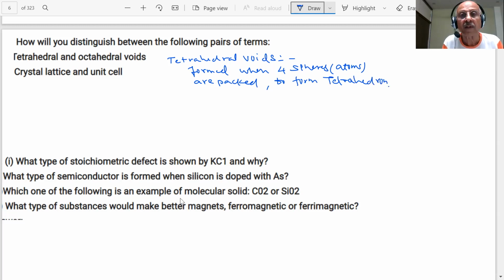Tetrahedron. Centers of these spheres will form a tetrahedron. You have seen that.